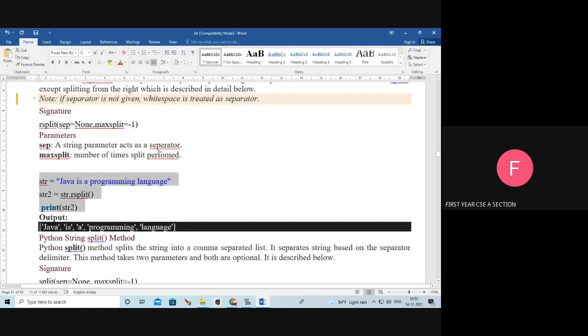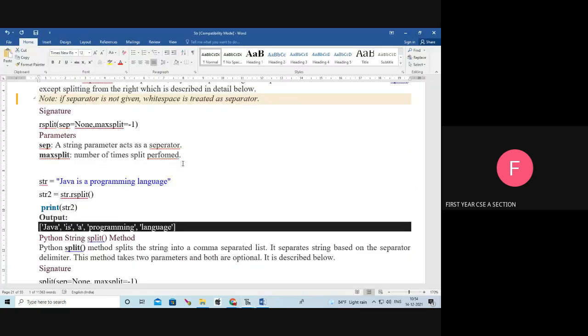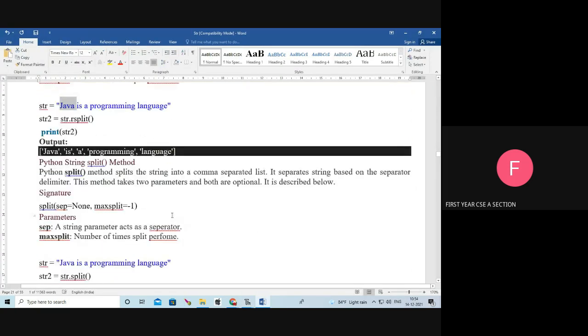We are going to separate the string into substrings and store the result in the list. So see the output. Java is one substring, so it is separated. Comma is a programming language. That is the rsplit function.